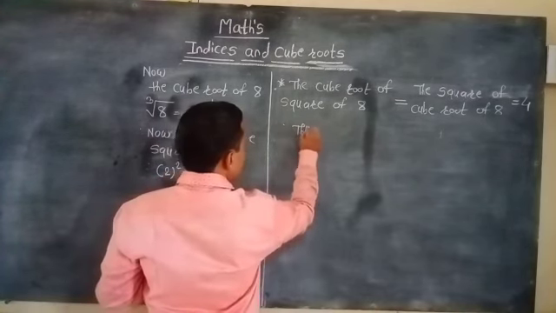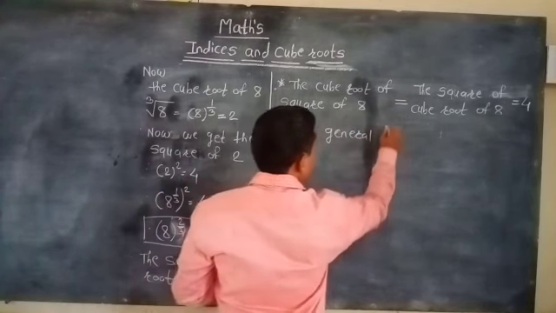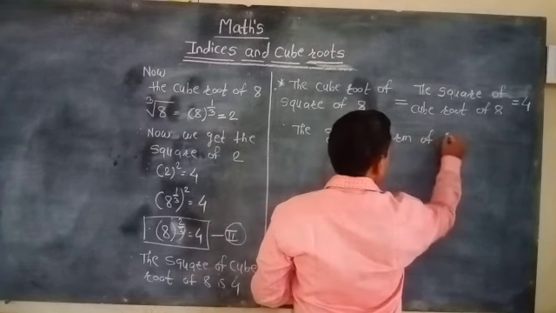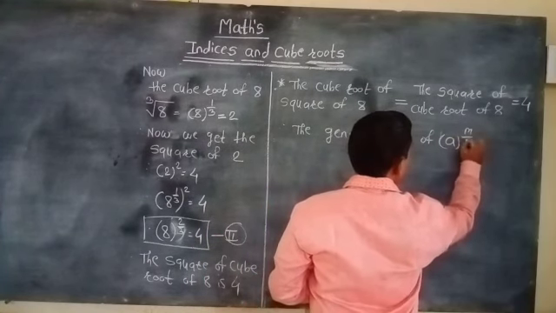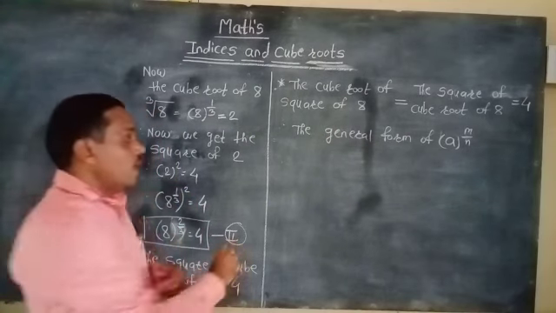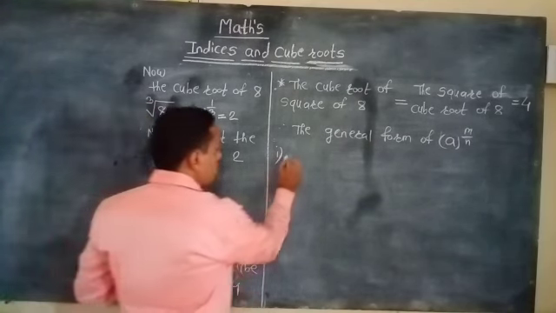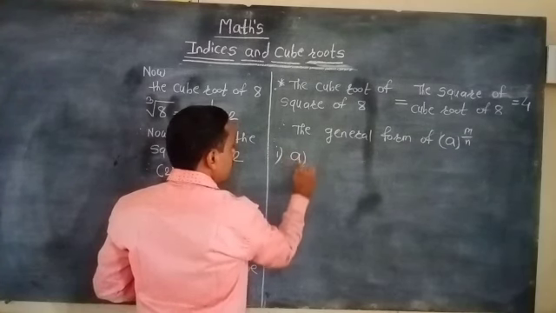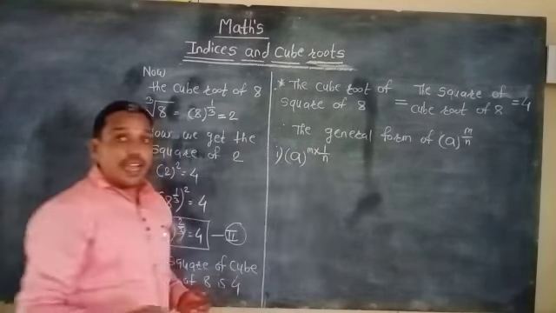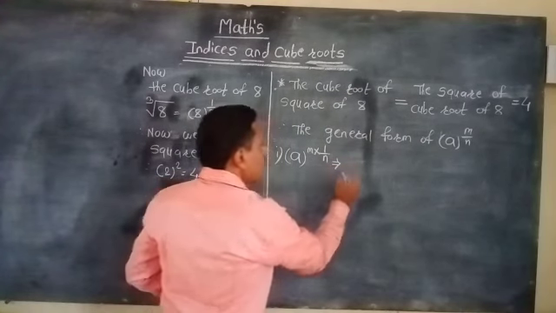Therefore, the general form of a raised to m by n. So we get it in two ways. The first way is a raised to m into 1 by n.